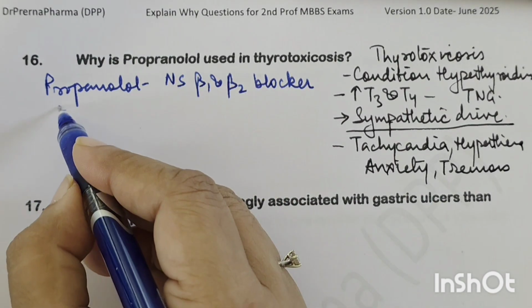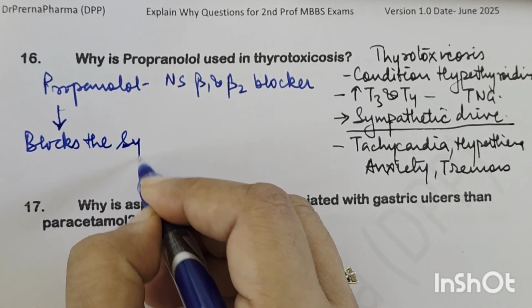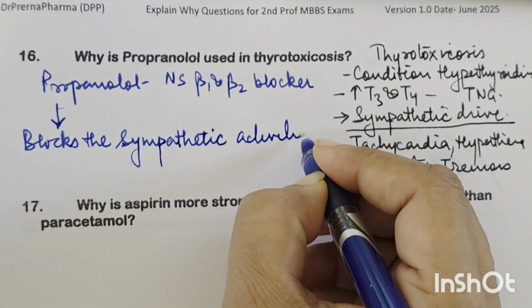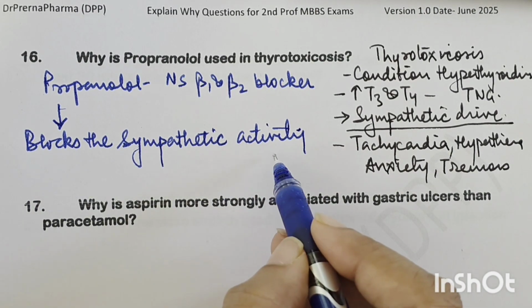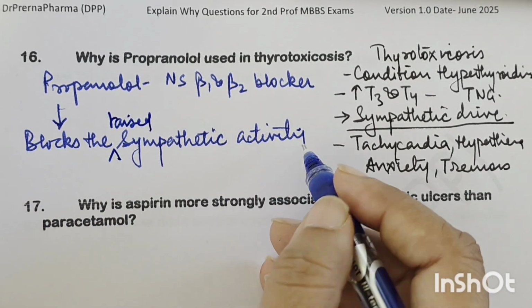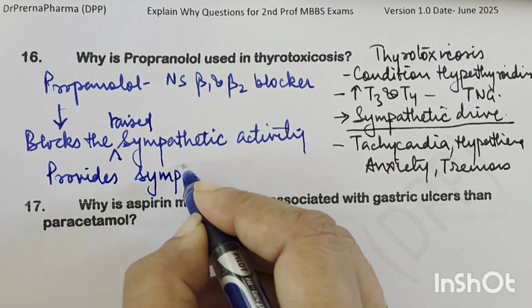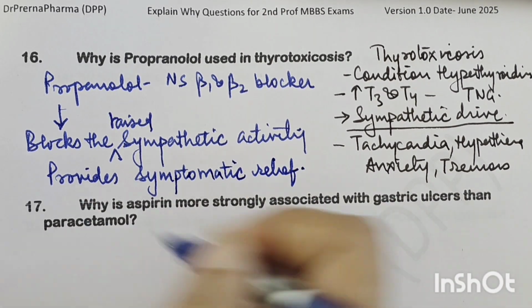So what does propranolol do? It blocks the sympathetic activity, right? It blocks the raised sympathetic activity and provides symptomatic relief. Okay.